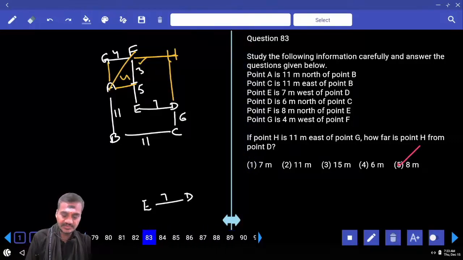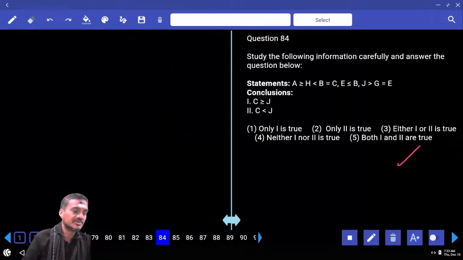Then 84 to 87. Now 84 to 87, how many questions were given under this one? 4. In the previous directions, 3. 4 plus 3, 7 marks. And these 7 questions, compare them with the previous ones. Previously we had 76 to 80. How much time does 76 to 80 take?